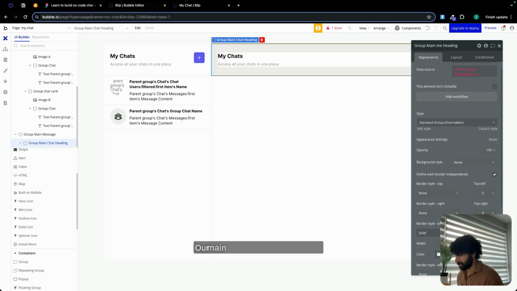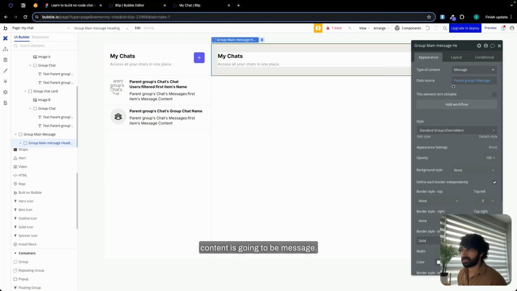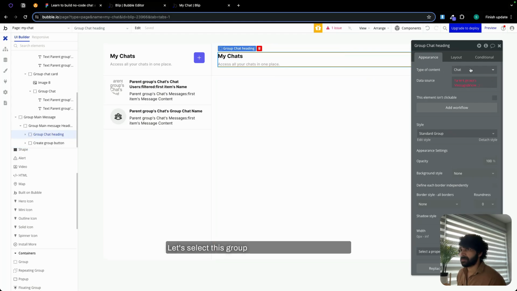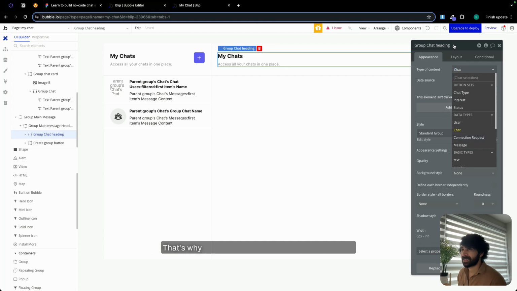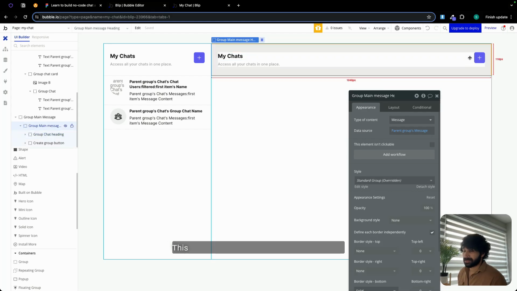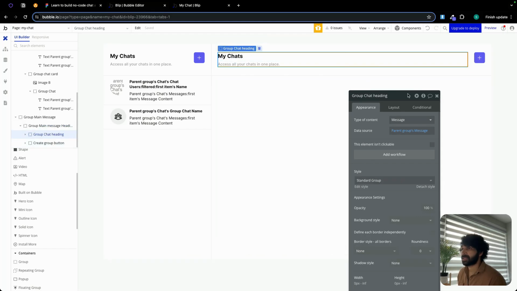Let's name it main message heading. Type of content is going to be message. Let's select this group again. This is going to be message. That's why I don't like copying and pasting elements. This thing takes more time, honestly speaking.